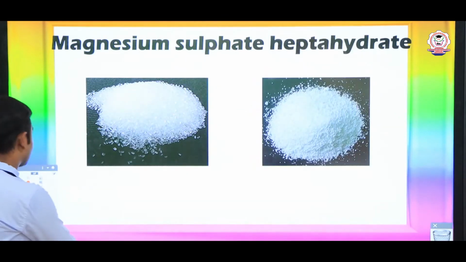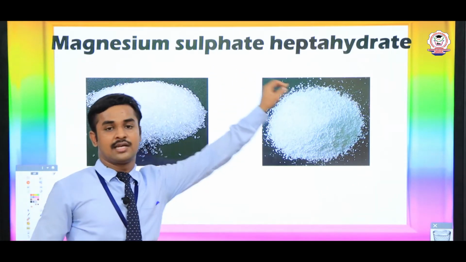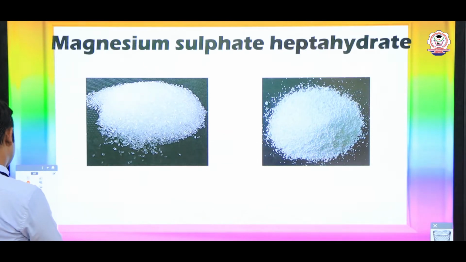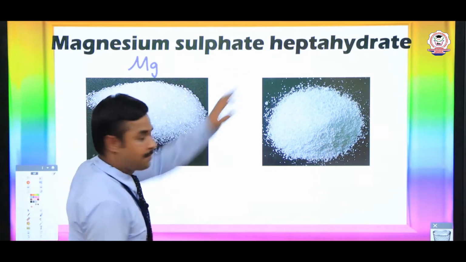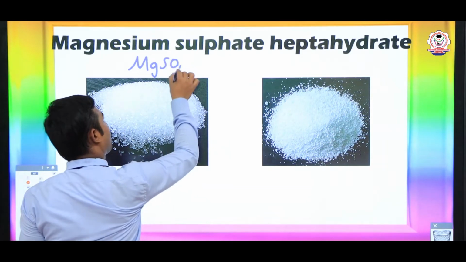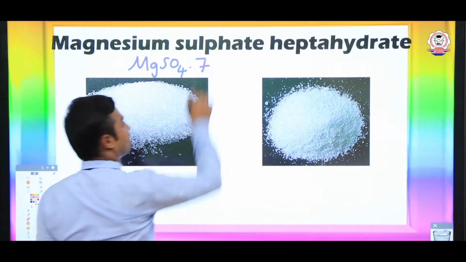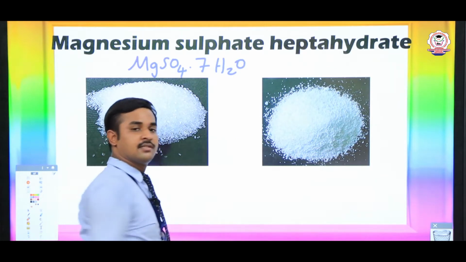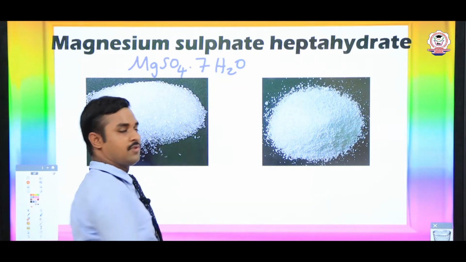Let's see the next one, magnesium sulfate heptahydrate. How can we define the formula for this? The molecular formula is easy to write. Magnesium is written as Mg, and sulfate means SO4, then a dot. Hepta means 7 and hydrate means H2O, water molecules. So its formula is MgSO4 dot 7H2O. This is the molecular formula.